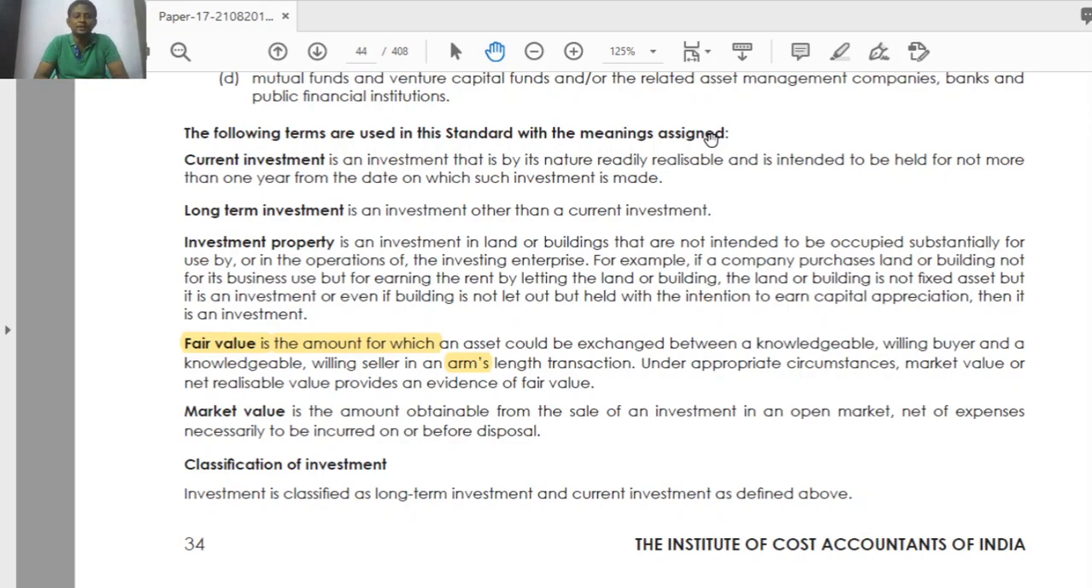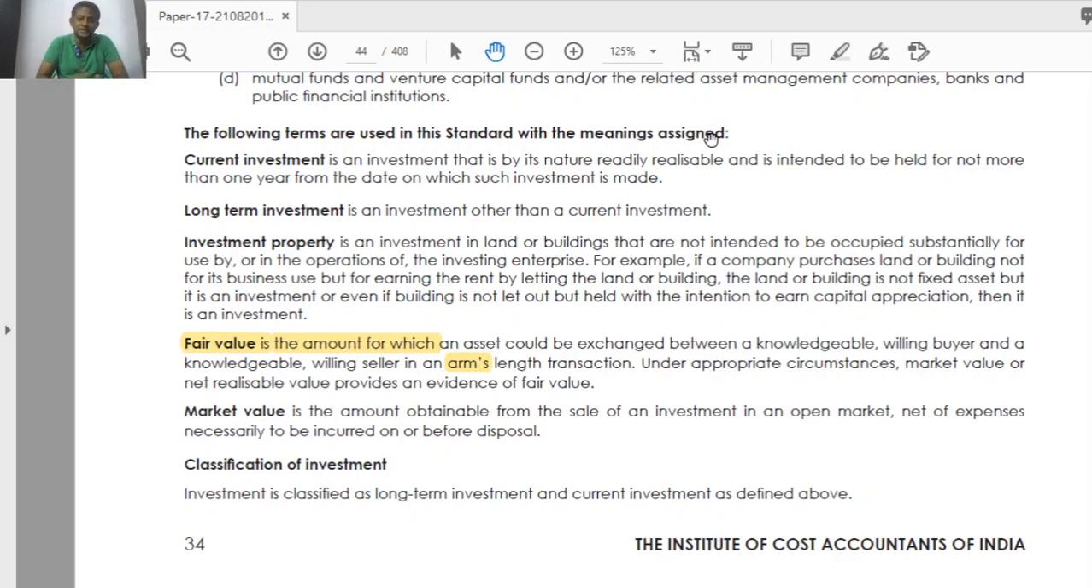I am going to make some profits within 1 year, like capital gain as well as any interest income, whatever it is. But my holding period will not be more than 1 year. Generally, the intention, that is what they said, is to hold for not more than 1 year from the date on which the investment is made.